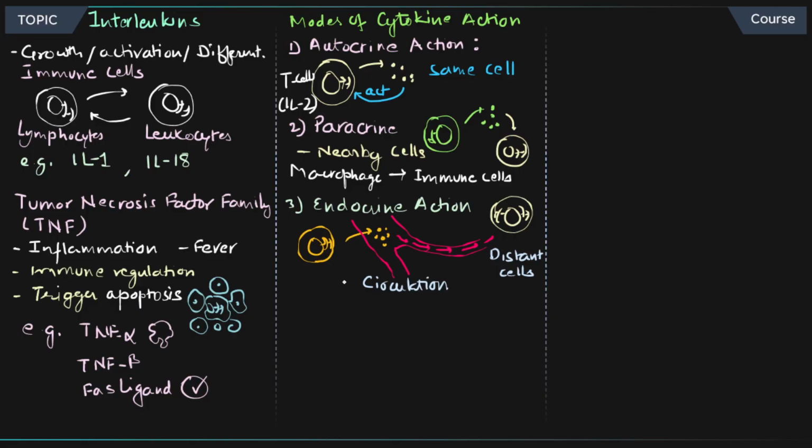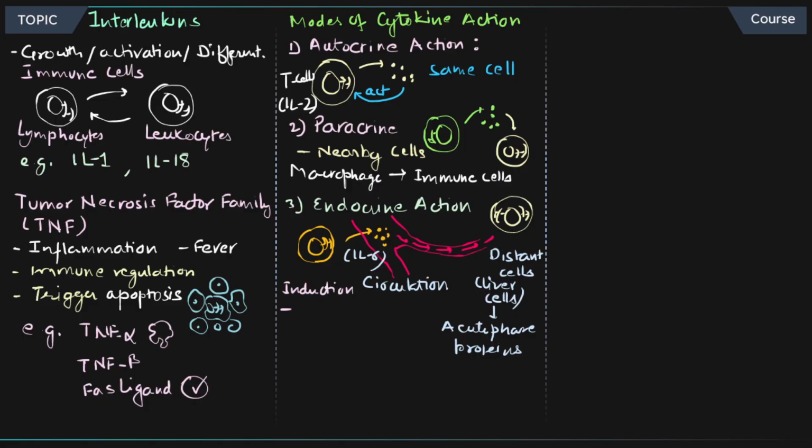For example, let's say liver cells, right? Liver cells get affected by the cytokines, and the immune cell producing IL-6 is going to target the liver cell. So you can imagine how important it is. The liver cell is going to produce the acute phase proteins through the activation by IL-6. Very, very important regulation by these molecules.